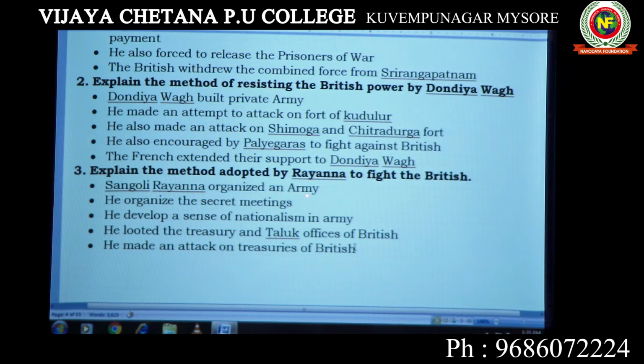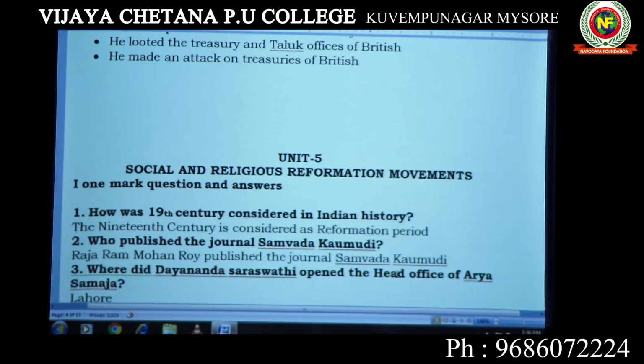Sangoli Rayanna organized an army, then organized secret meetings, then developed a sense of nationalism in the army, and looted the treasury and taluk offices of the British. He made attacks on the treasuries of the British. Hence he was captured and hanged by the British. So these many points are to be written. These are the many important questions in chapter number 4.